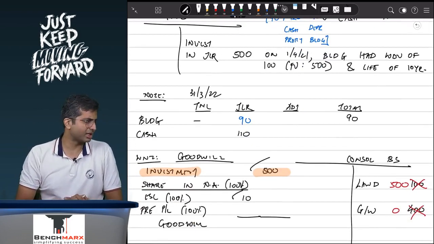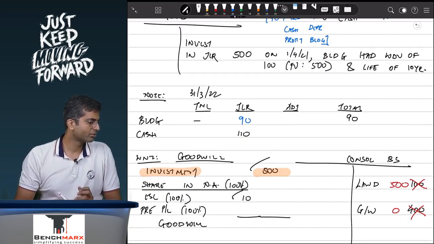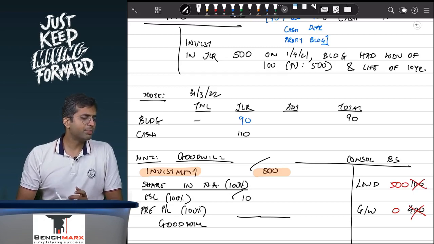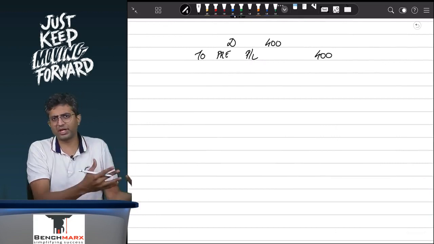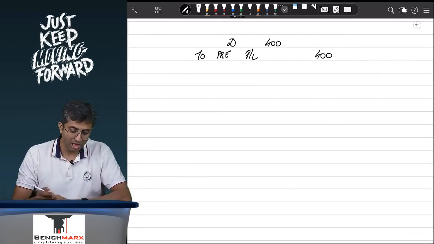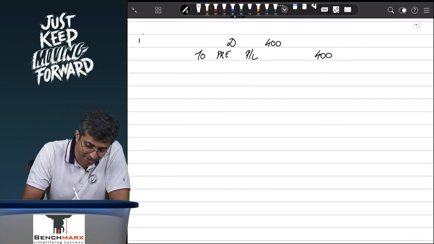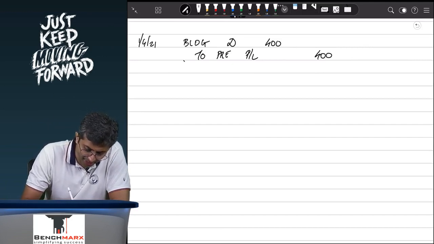You guys tell me, is that correct? In the consolidated balance sheet, should the building appear at 90? No, the building over here should appear based on the fair value and then subsequent depreciation, and hence we will still have to pass this adjusting entry, that is building account debit.